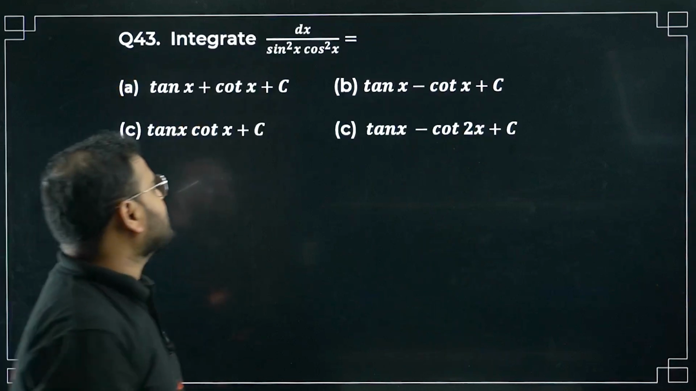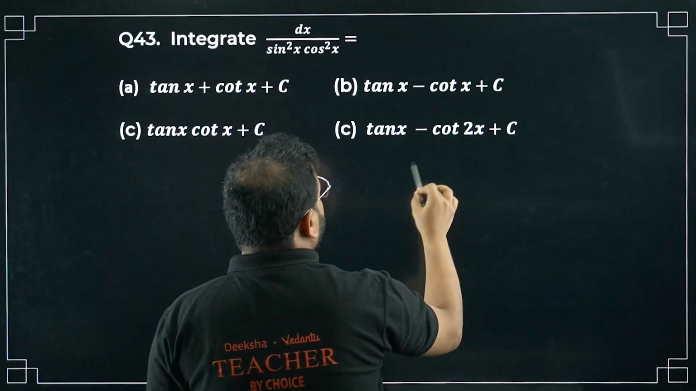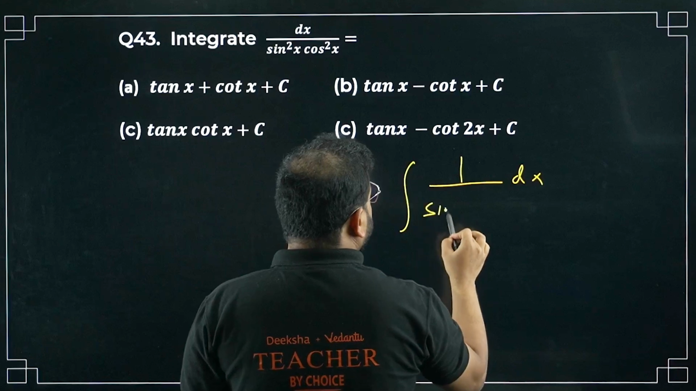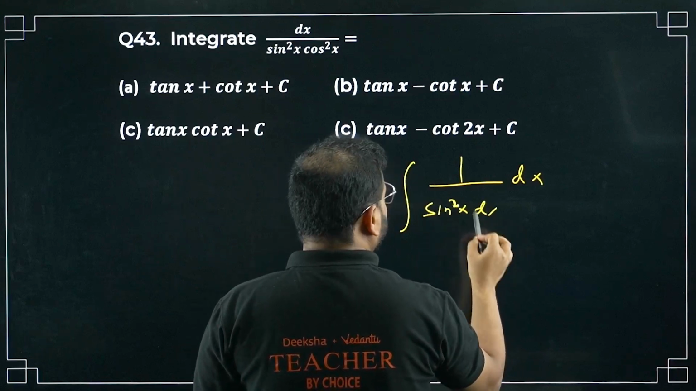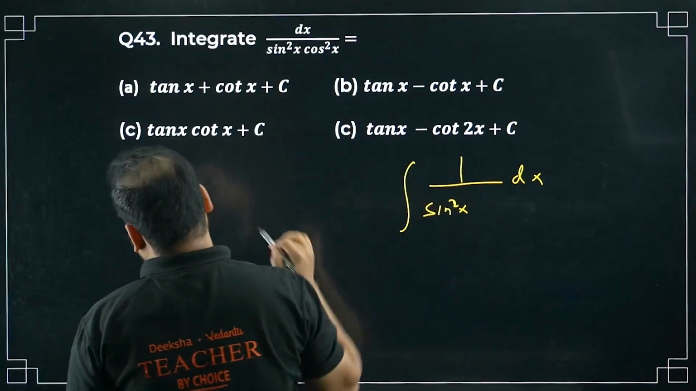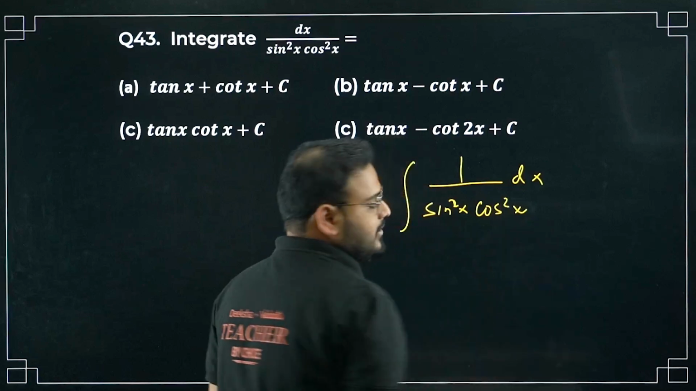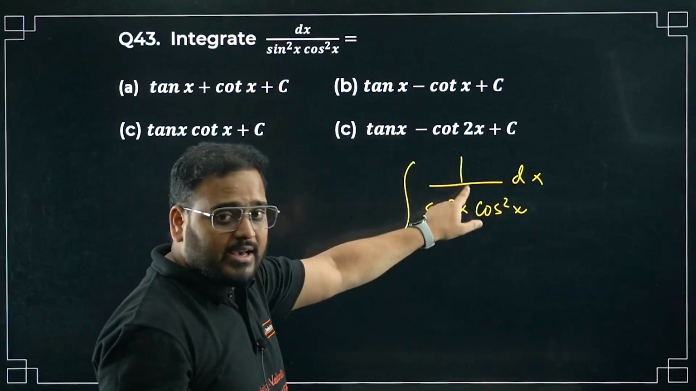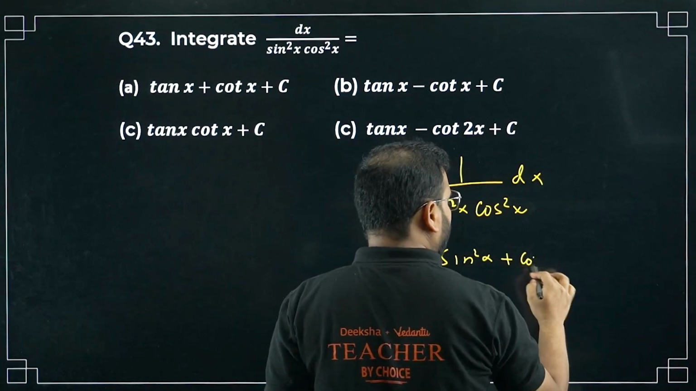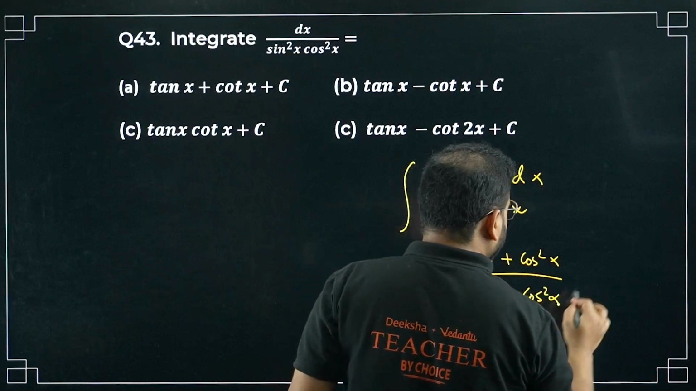Integrate dx upon sine square x cos square x. Difficult question? Of course not, sir. Integration of this: keep dx as it is and write 1 upon sine square x cos square x dx. Right here, write 1 as an identity, sine square x plus cos square x, divided by sine square x into cos square x dx.